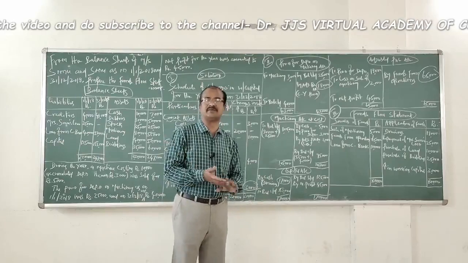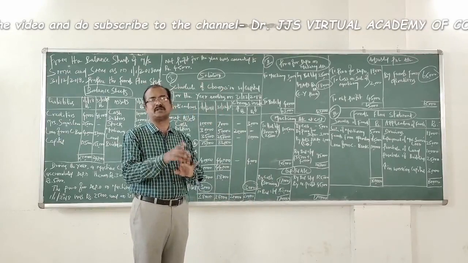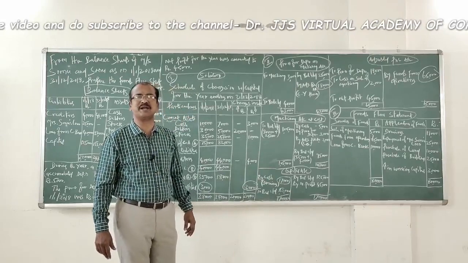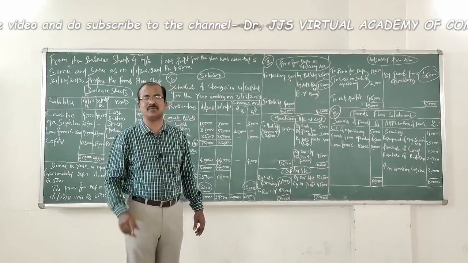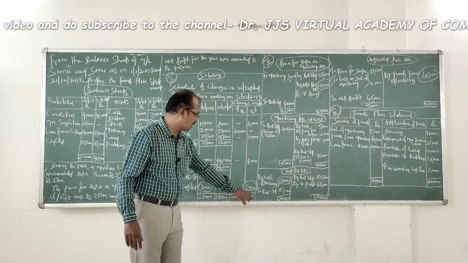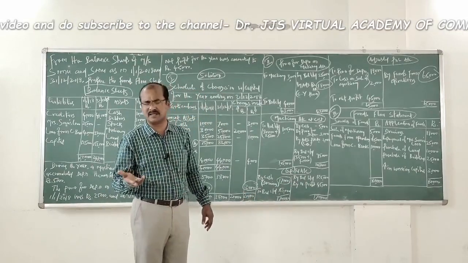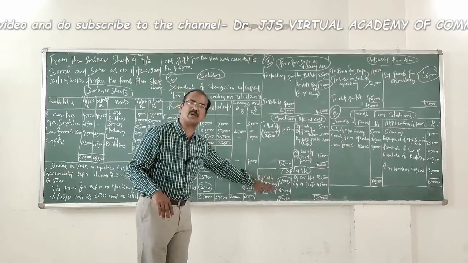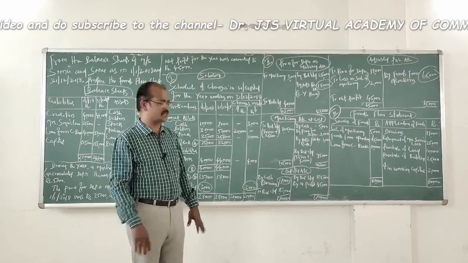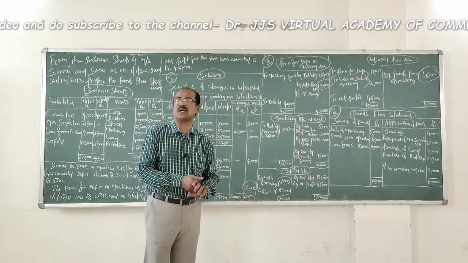Now, as I said in the beginning of the video, we need to prepare a capital account with regard to problems related to sole proprietorship or partnership concerns. Let's look at the capital account. Where will you write the opening balance of capital? Capital being a credit item, you need to write the opening balance on the credit side: by balance brought down 1,25,000. Then similarly you write to balance carried down. Whenever you write the closing balance on either the debit side or credit side of a ledger account, you leave the required space for the other items to be recorded. So here we have written it after leaving 2-3 lines on the debit side: to balance carried down 1,53,000.